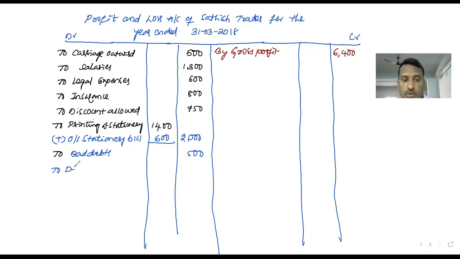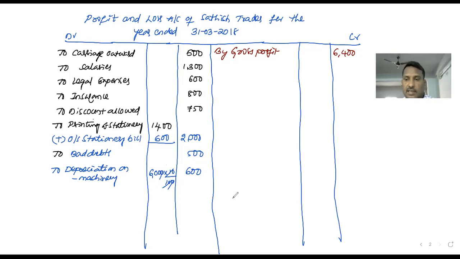To depreciation on machinery. The value of the machinery here is 6,000, and on the 6,000, 10% depreciation, 10 by 100. Zero and zero cancel, 10 and 10 cancel, so the remaining is 600. If you calculate 6,000 into 10 by 100, it is equal to 600.